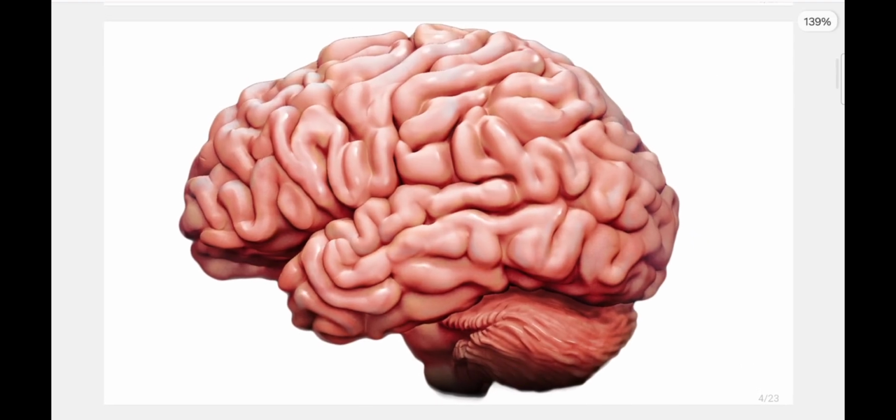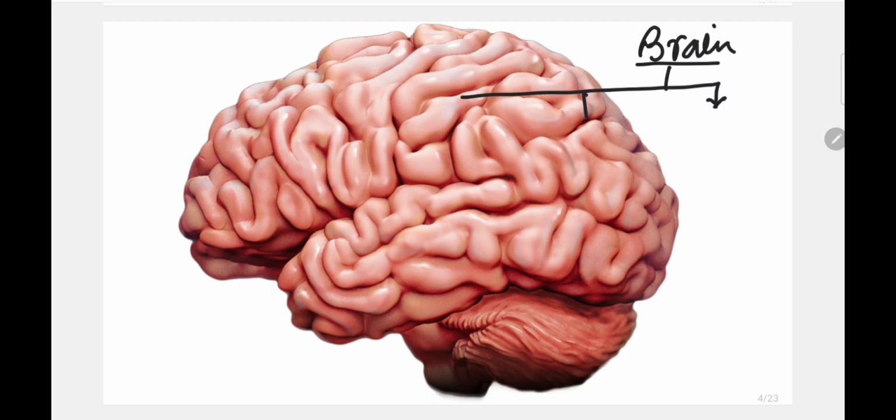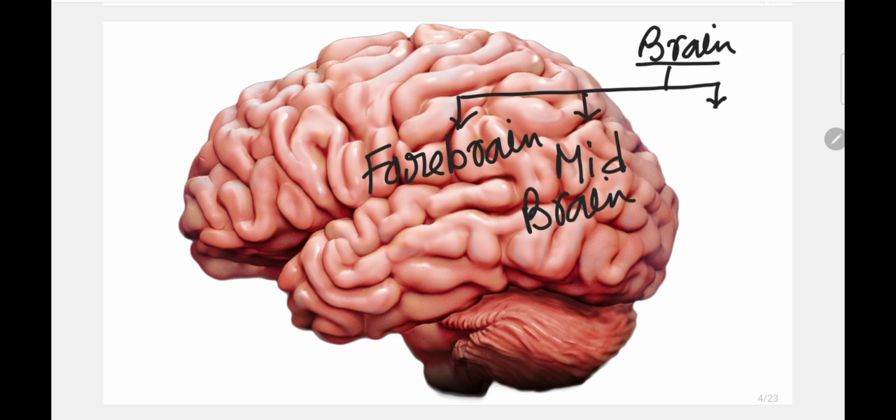So see, this is the brain, and our brain is mainly divided into three parts. Here I am writing brain, and what are the three parts of the brain? It's forebrain, next it's midbrain, and last is hindbrain. Okay, so we will see one by one the structure of forebrain, midbrain and hindbrain and their functions.